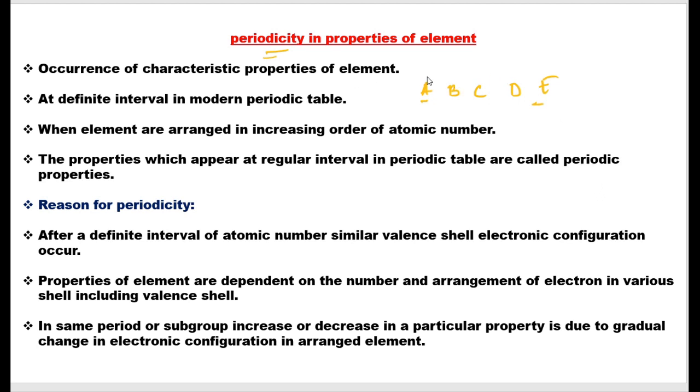So after a certain interval, the properties of an element get repeated when elements are arranged in increasing order of atomic number. This phenomenon is called periodicity. The properties which appear at regular intervals in the periodic table are called periodic properties.